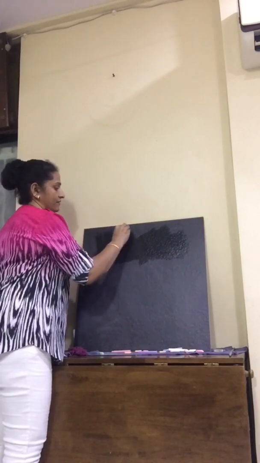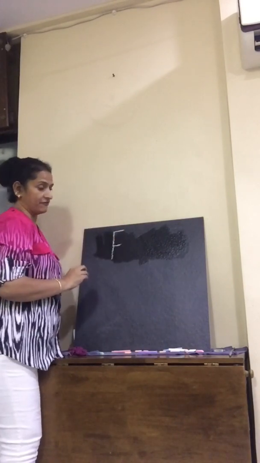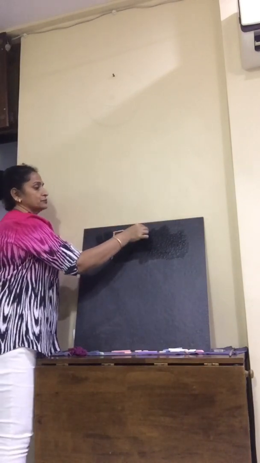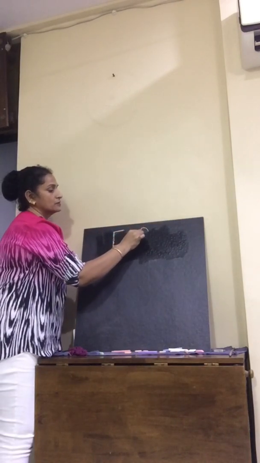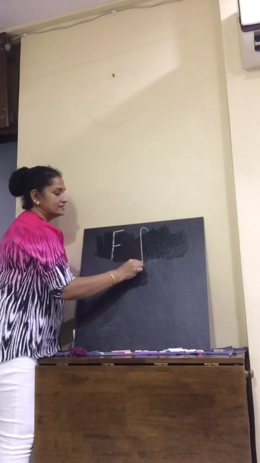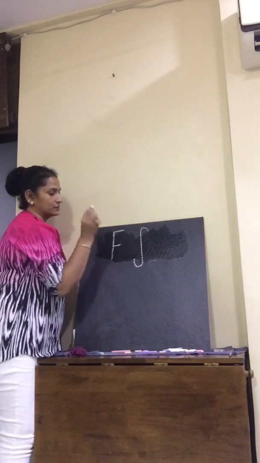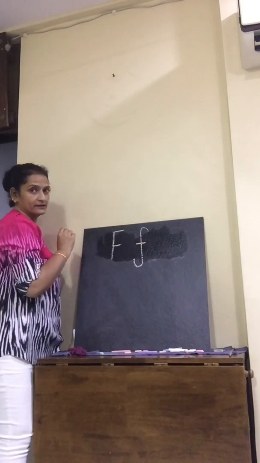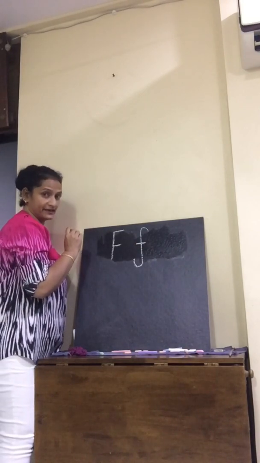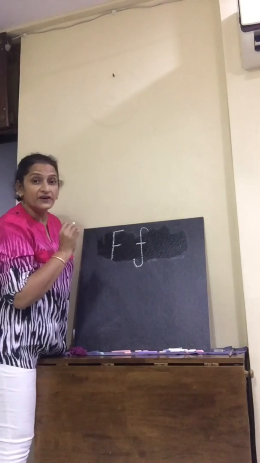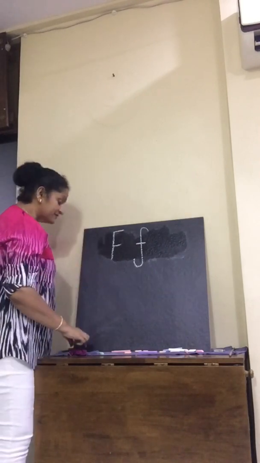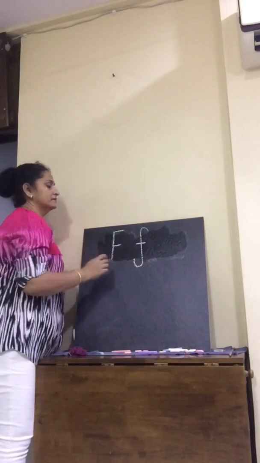F. And the small f is written like this. You jump backwards, go down standing line, take a turn backwards, and a sleeping line. Okay? F. And F says F. F says F.